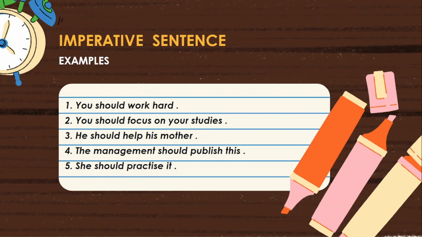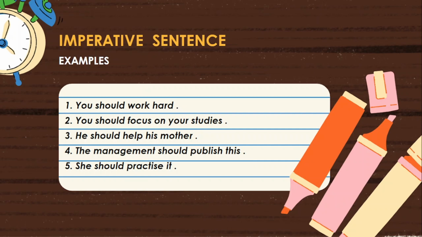Next, fourth one. The management should publish this. In this sentence, the management is the subject, should is the helping verb or modal auxiliary verb. Publish, main verb 1. The sentence is ended with a full stop, because maybe it is a suggestion or an advice. You know how to decide whether it is a suggestion or an advice.